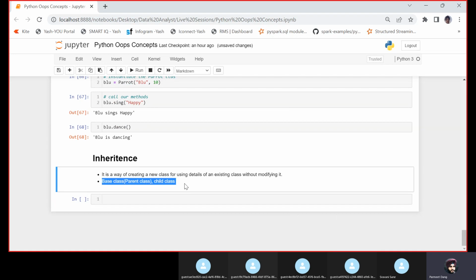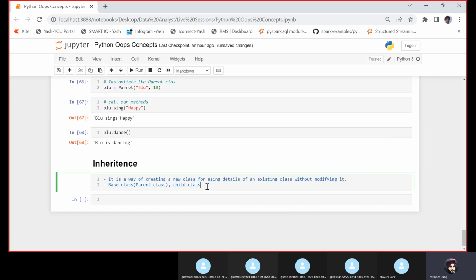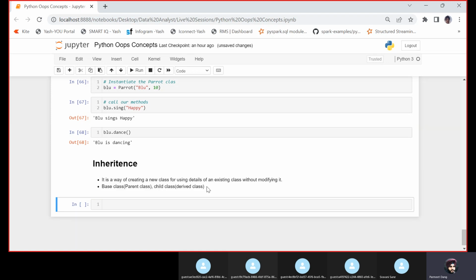Child class is also known as derived class. Okay, so what is the syntax? Let us first understand the syntax. If you understood the concept of classes and objects, then it is pretty easy.